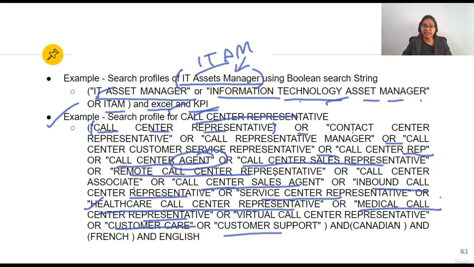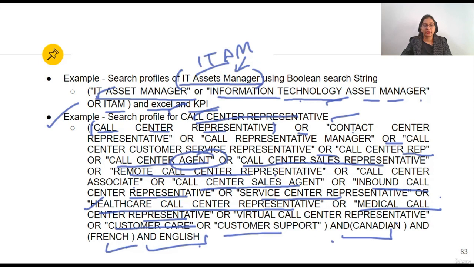See, everything is written with or, and Canadian and French and English. That means that this person should be a Canadian, should know English, should know French. So this is mandatory. Apart from them, all the abbreviations of call center are written with or.